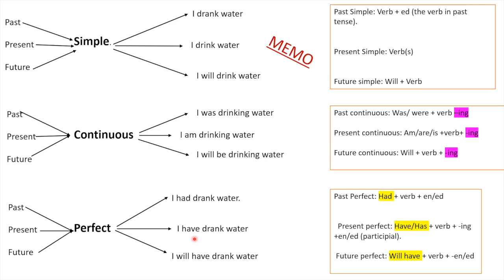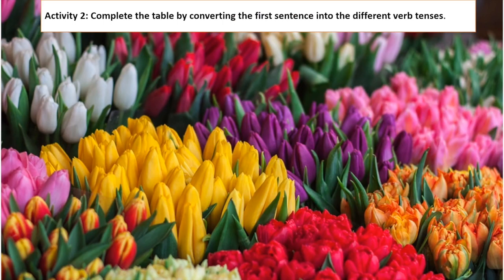Future perfect, I will have drank water. Will have, and then the verb, and then en and ed. Interesting that you add that. So I will have eaten. That's sort of what they mean. Interesting that the verb changes for future perfect as well. So take note of that. Alrighty, let's move on to activity 2.